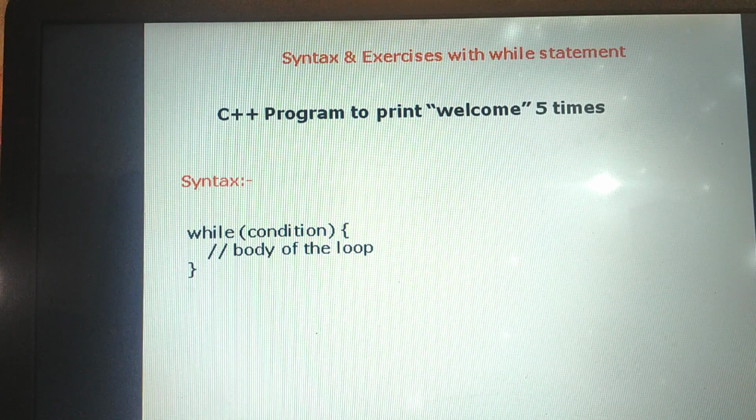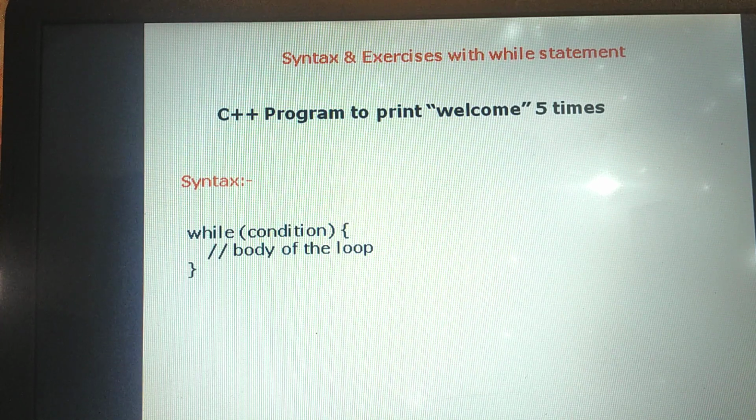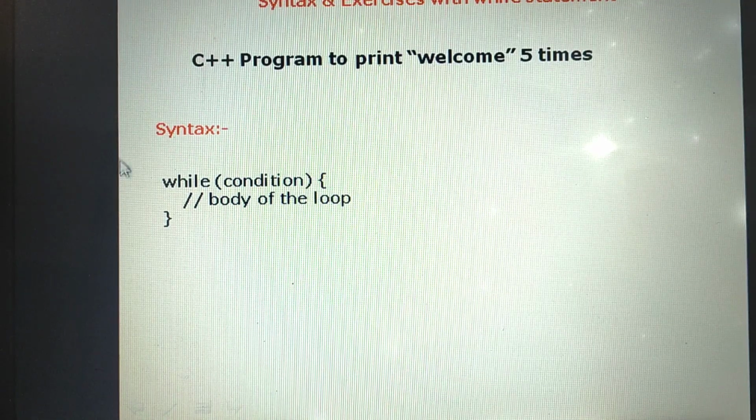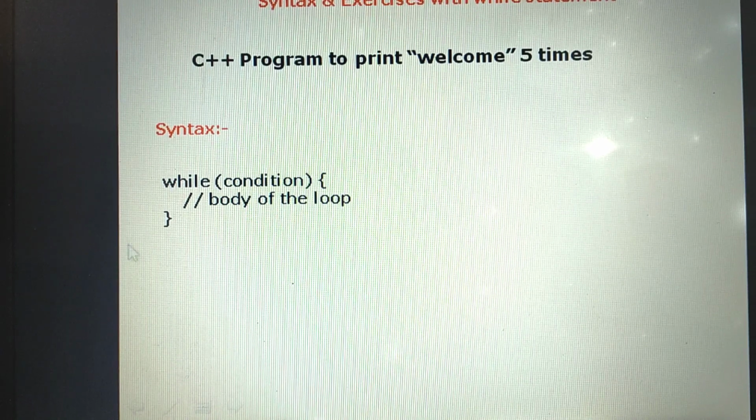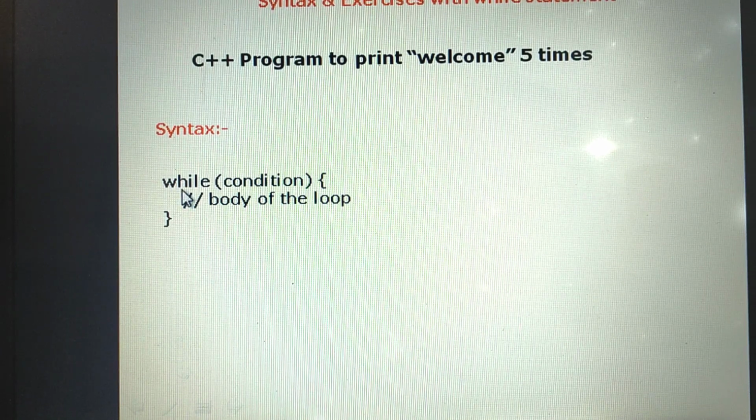Let us start with the first iteration statement, while. How can we use the while statement? What is the syntax of while? The while loop starts with the keyword while, then the test expression to check the condition.